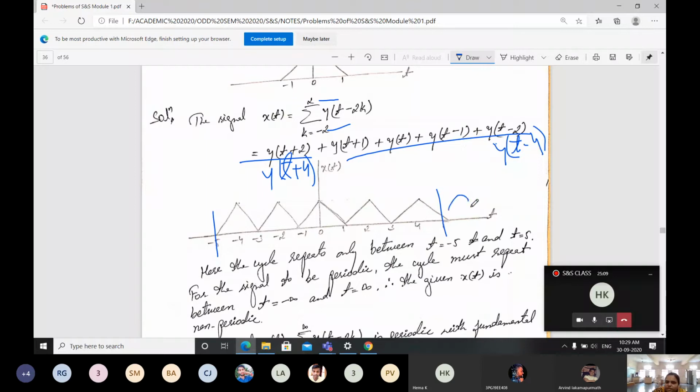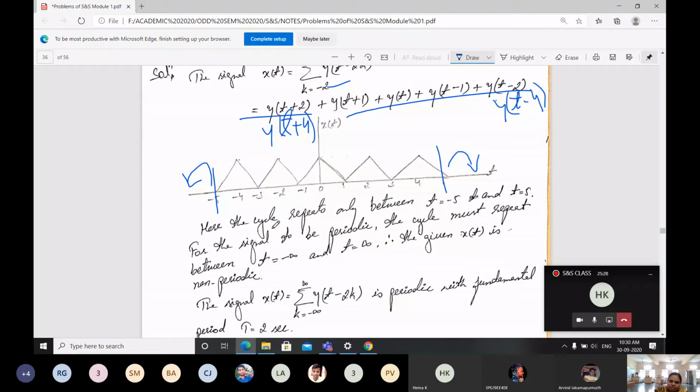But after this minus 5 to plus 5, is there our signal? It's not there. So we can tell that it is a non-periodic signal when we go beyond minus 5 to plus 5. Here I wrote the same thing.